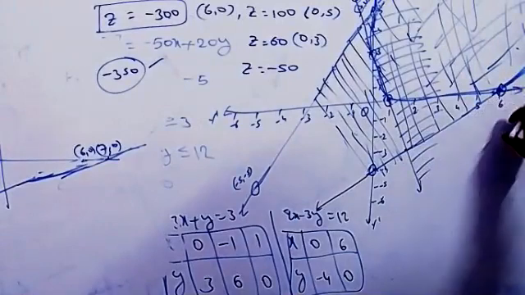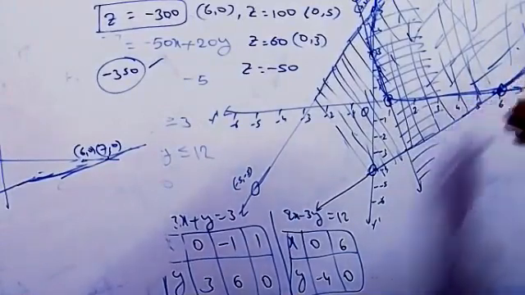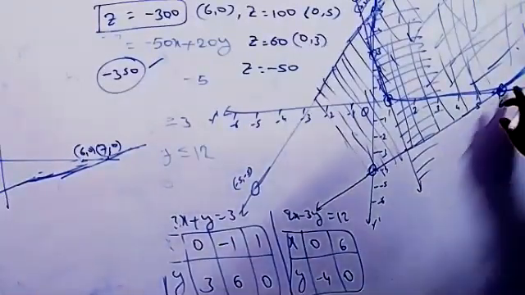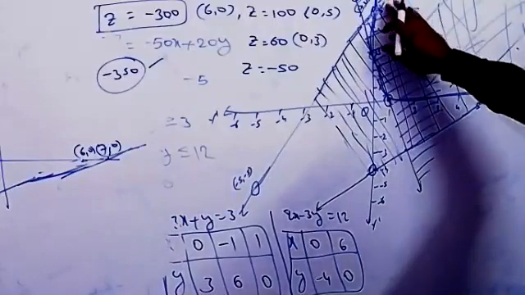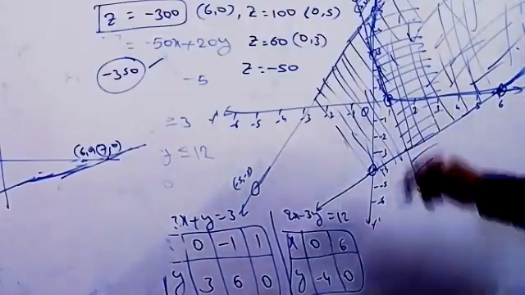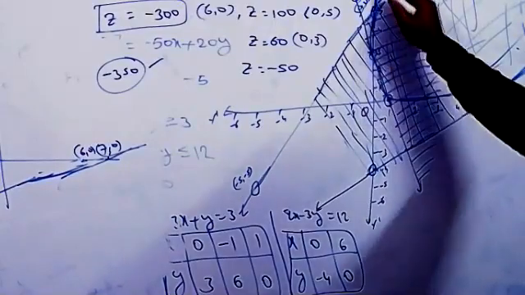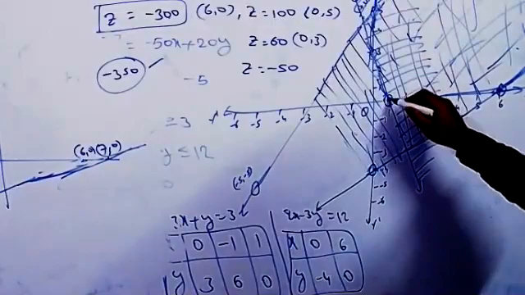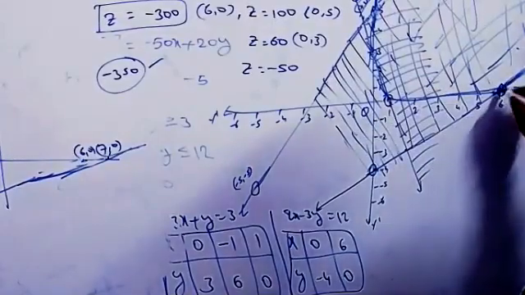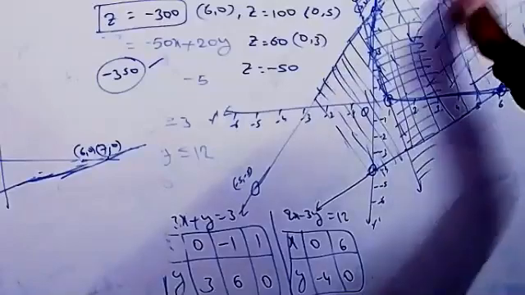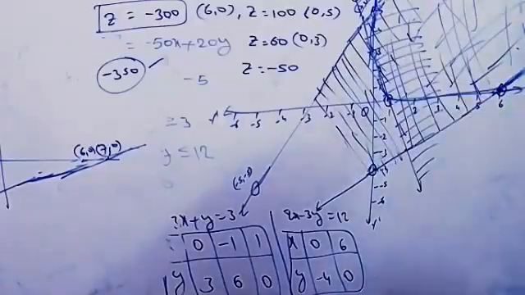Sir, what do they mean by common points here? Common point, what is this now? Whatever corner points we are taking, those are the common points. This point is common for the y-axis and this line. This is common for the x-axis and this line. Like this, these are the common points. That is what we are taking as corner points here.